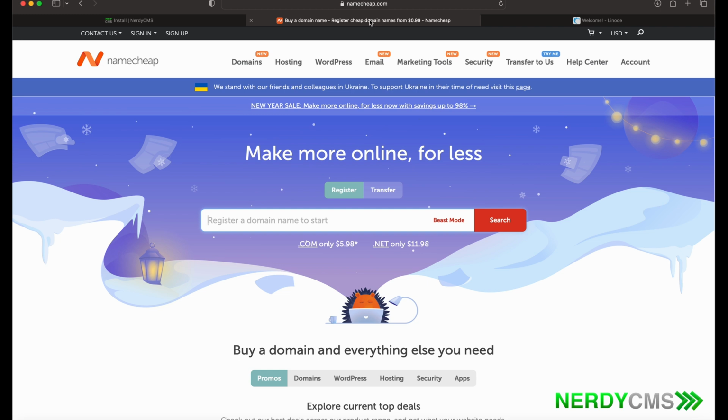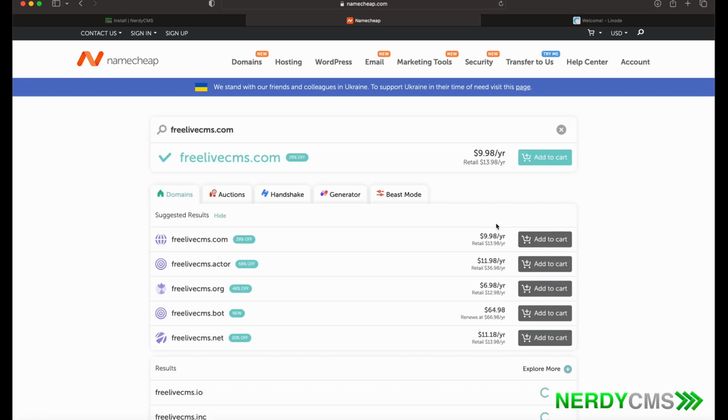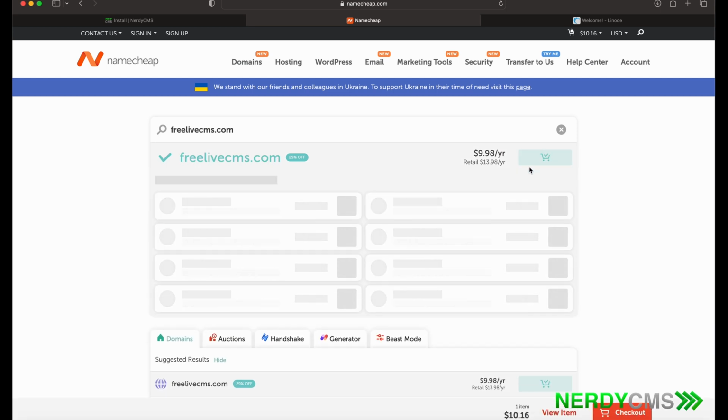Step 1, purchase a domain. Now for this setup, we will like to use Namecheap. So go to namecheap.com, find a domain that you would like. For us, we will use freelivecms.com. We'll search, and that domain is available for purchase for $10 a year. Add that to the cart. Now we'll go to our cart and complete the purchase.